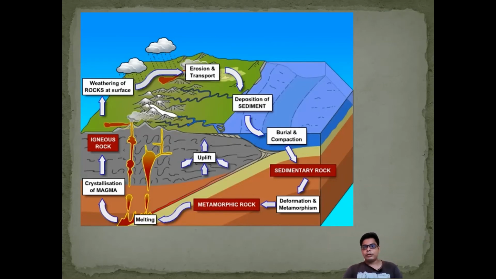Next topic, perhaps you can see as per your book, is the geographical and economic importance of rocks. In our life, rocks are actually inseparable. If you just use your toilets, your bedroom, your dining room, in all these places you can find rocks in the sense of marble, granite, basalt. So all types of rocks you can find.